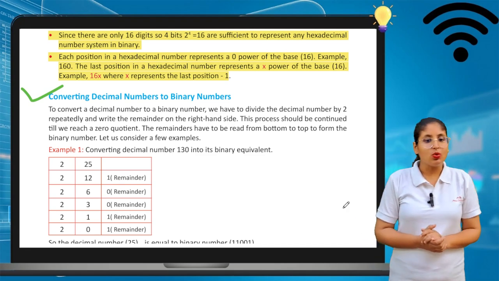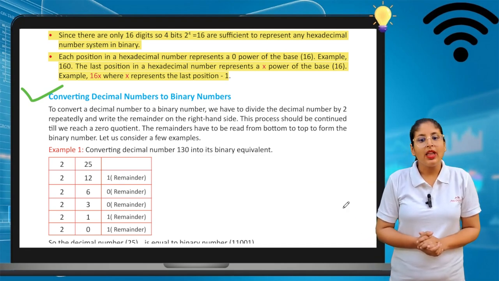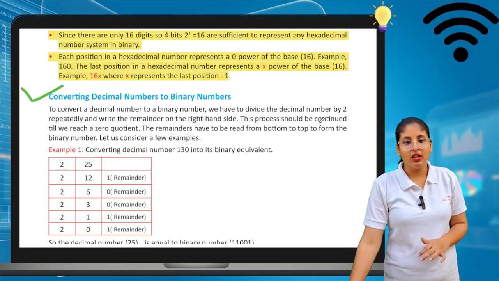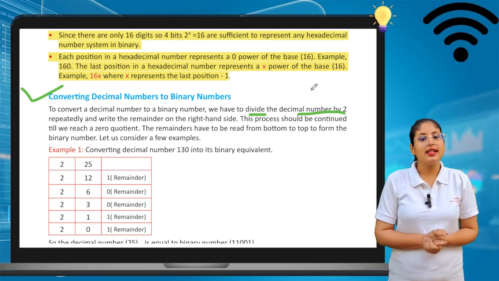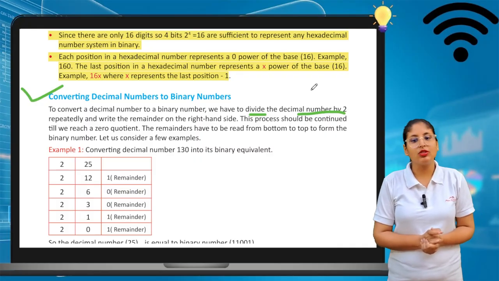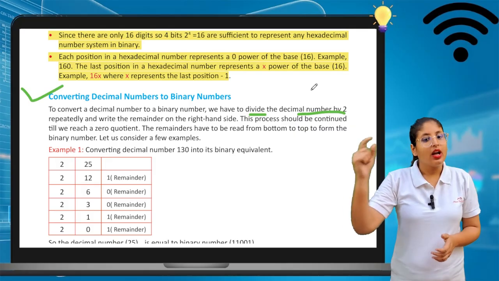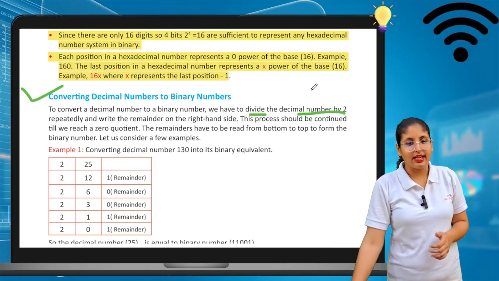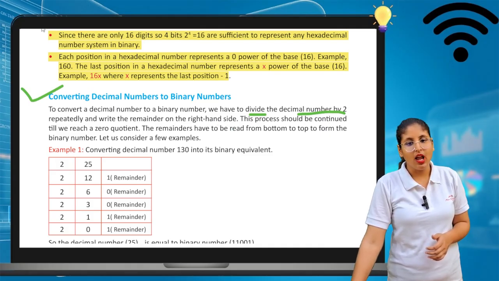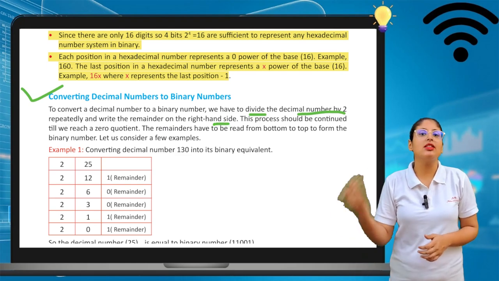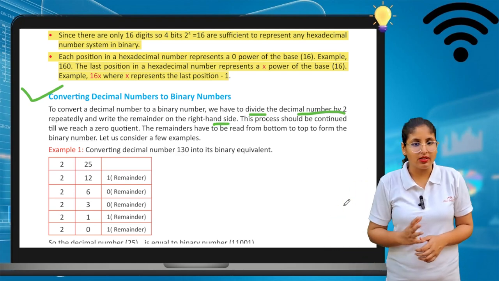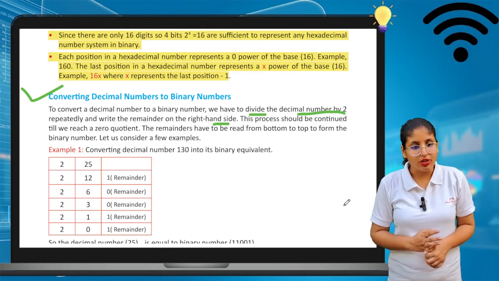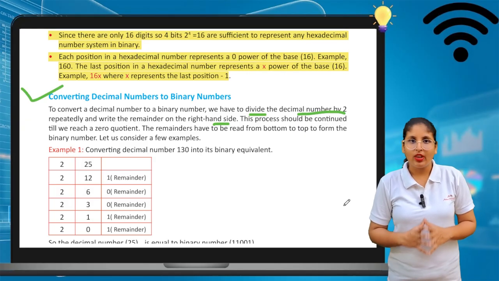Let's see. To convert a decimal number to a binary number, we have to divide the decimal number by 2. We have to divide the number repeatedly by 2 and write the remainder on the right hand side. The decimal number which is given to you, we divide by 2 and write the remainder on the right side of that number. This process should be continued till we reach a 0 quotient.